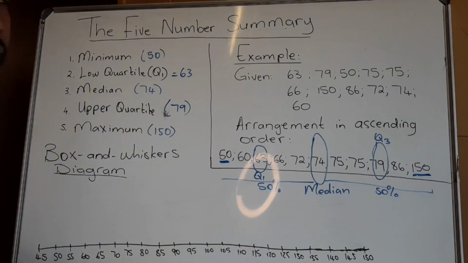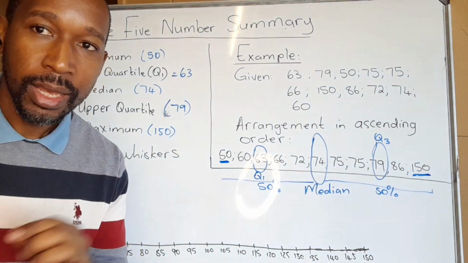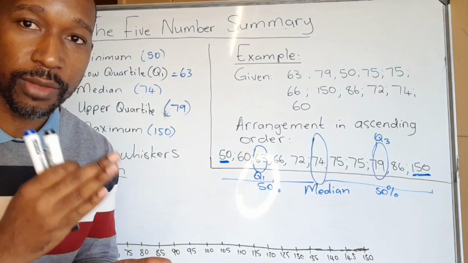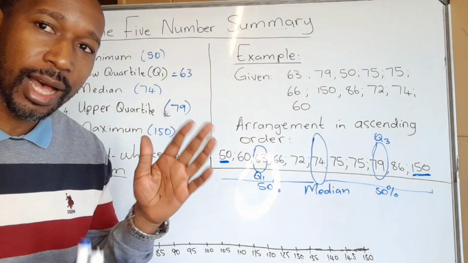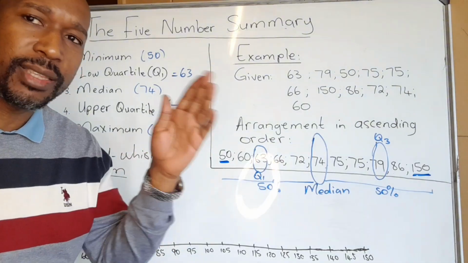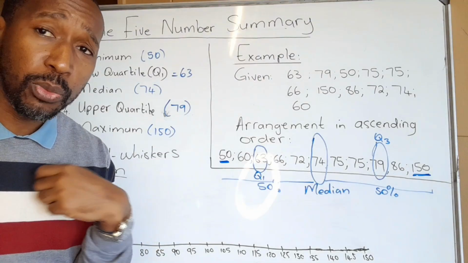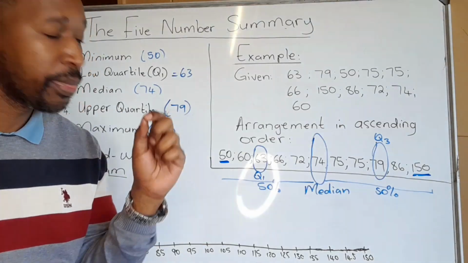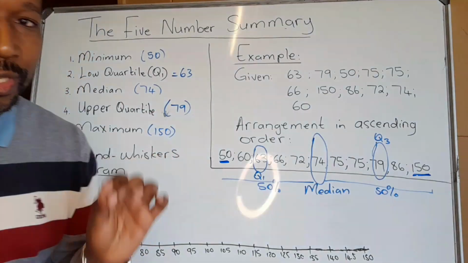Now, this information can be used to sketch what we call a box and whiskers diagram. It's a diagram that represents the 5-number summary, so it goes hand in hand with questions to do with the 5-number summary, and it gives a distribution analysis. It shows us how distributed the numbers are. How far is the minimum from the maximum? How far is the maximum from the median, and things of that nature. There's a lot of analysis that can be done, but we will focus on the range and the interquartile range only for now.